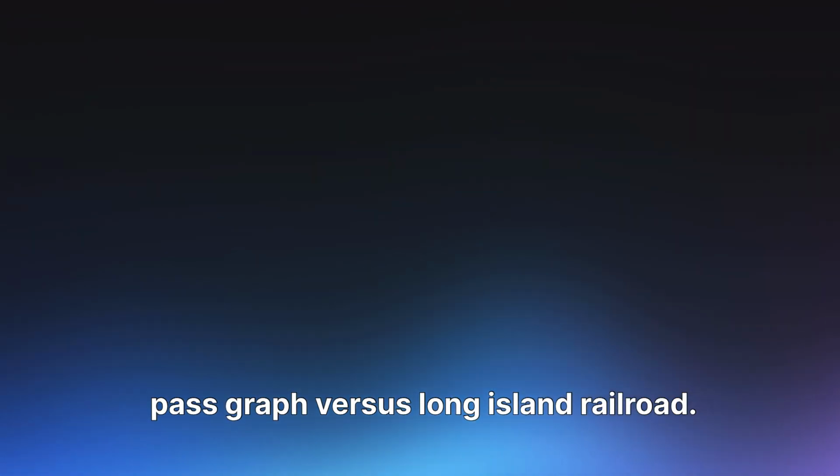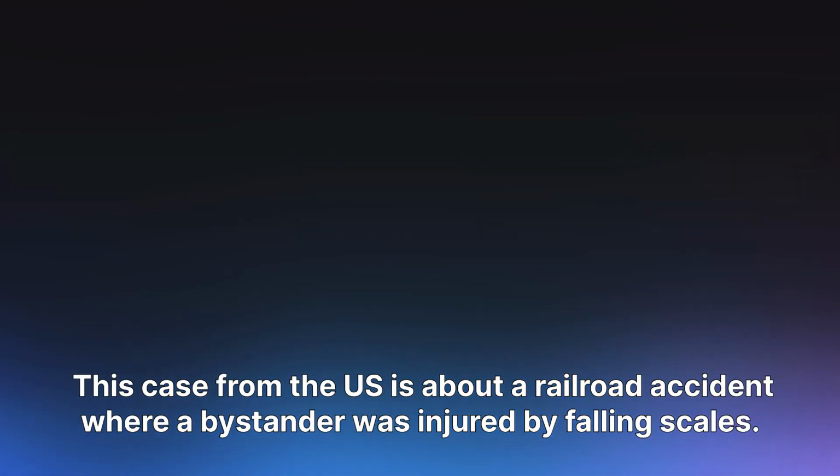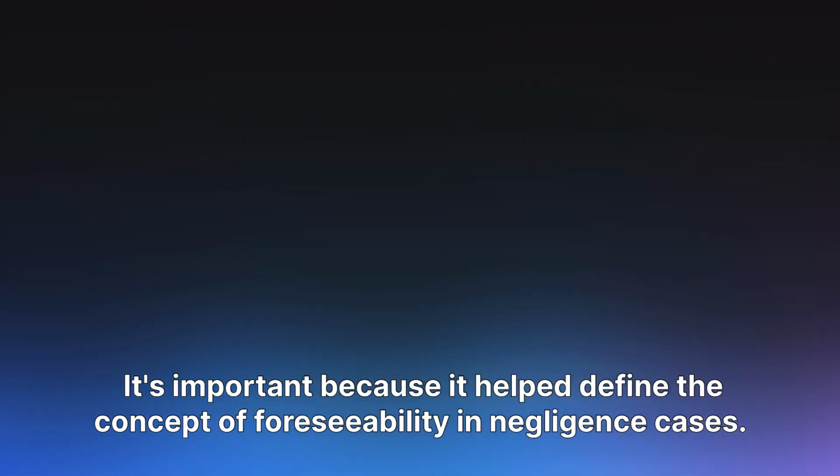Palsgraf v. Long Island Railroad. This case from the US is about a railroad accident where a bystander was injured by falling scales. It's important because it helped define the concept of foreseeability in negligence cases.